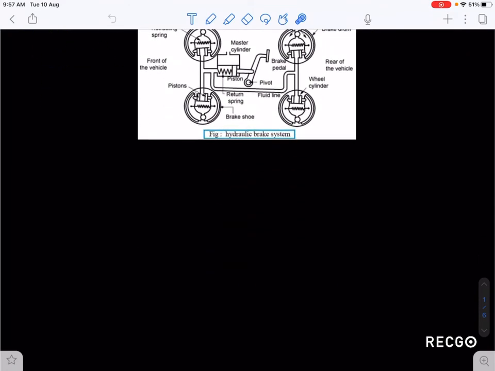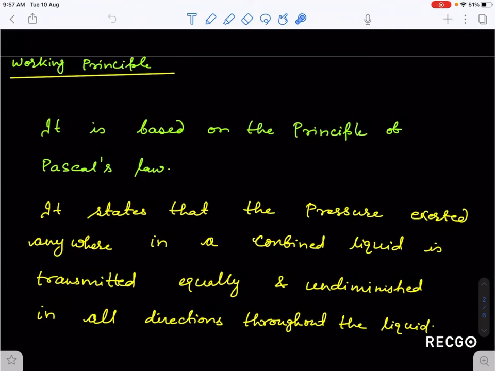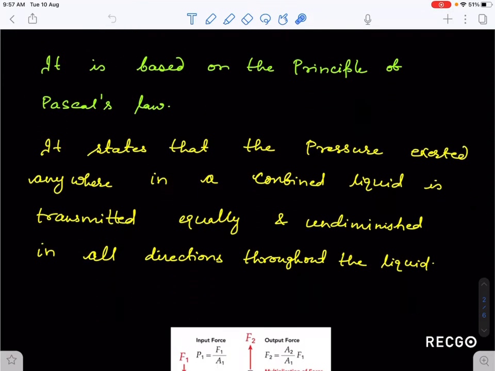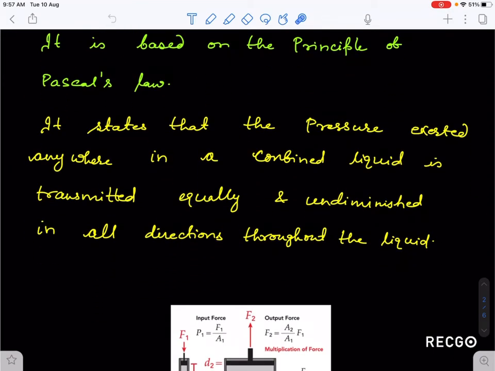So first point I want to tell you is what is the working principle of this hydraulic brake system. The working principle of this hydraulic brake system is Pascal's law. So first of all, in order to understand the hydraulic brake system, we have to understand Pascal's law. Pascal's law simply states that whenever you exert pressure in any part of the liquid, that pressure will be transmitted equally and undiminishingly in all directions throughout the liquid.